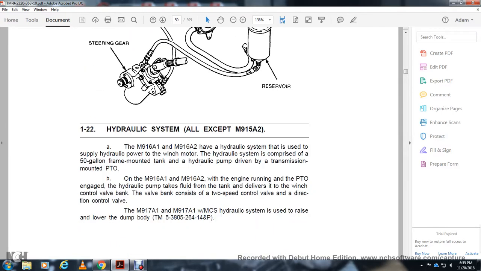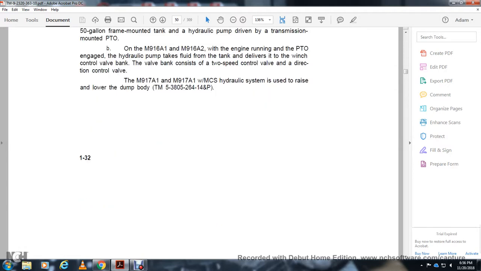Hydraulic system. On the M915A2 and M916A1, M916A2, the hydraulic system supplies hydraulic power to the winch motor, with a 50-gallon frame-mounted tank and a hydraulic pump driven by the transmission PTO. On the M968 and M968-2, with the engine running and the PTO engaged, the hydraulic pump draws fluid from the tank and delivers it to the winch control valve bank. The valve bank has a 2-speed control valve and a direction control valve. On the M915A, the hydraulic system either raises or lowers the dump body.